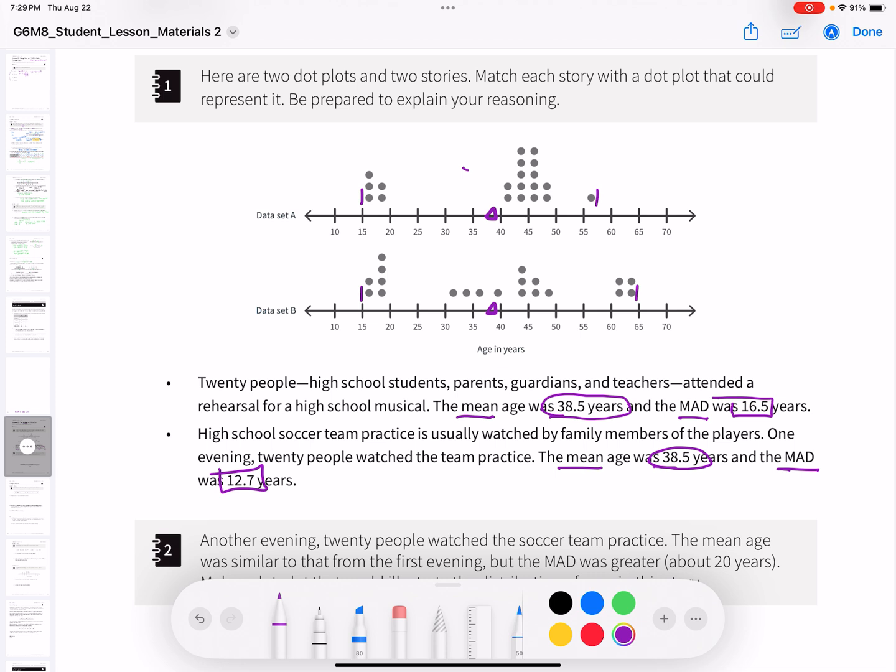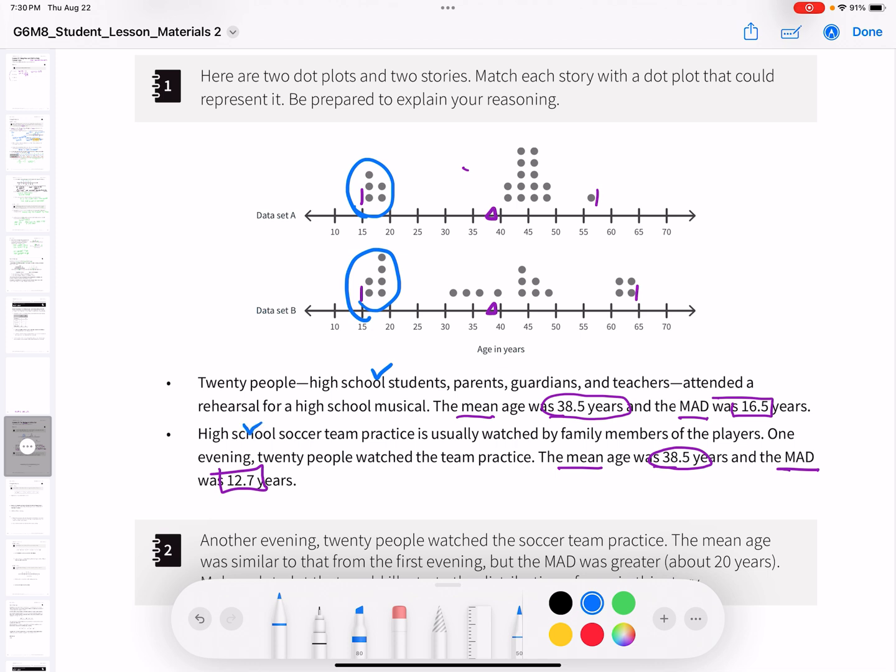So let's look at this. Let's think through this. If we were watching high school students, there's definitely going to be a cluster of high school students, and we see that, right? Age 15 to 20, and here's 15 to 20, right? 15 to 18, around there, right? So that's our cluster of high school students. We have high school students here, and we have high school soccer students there.